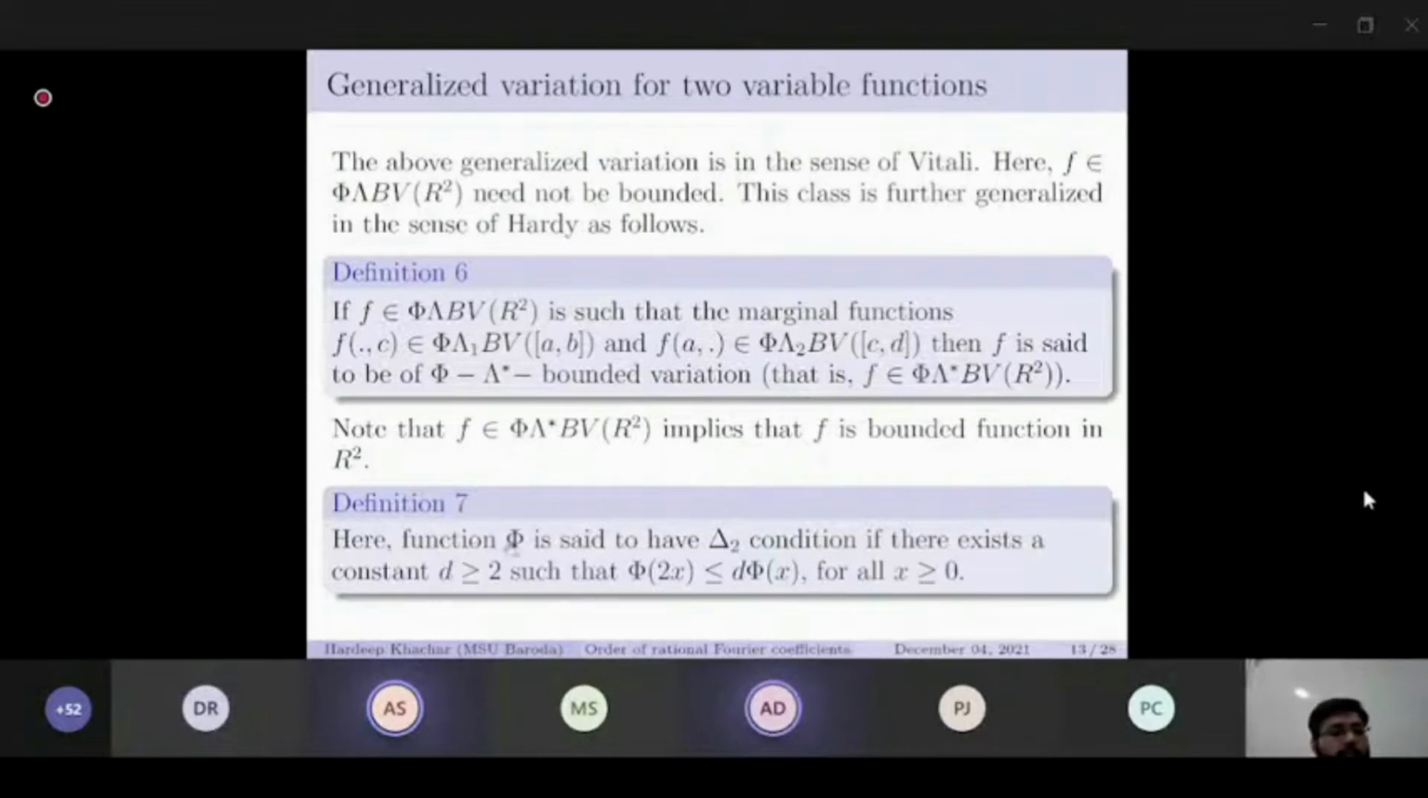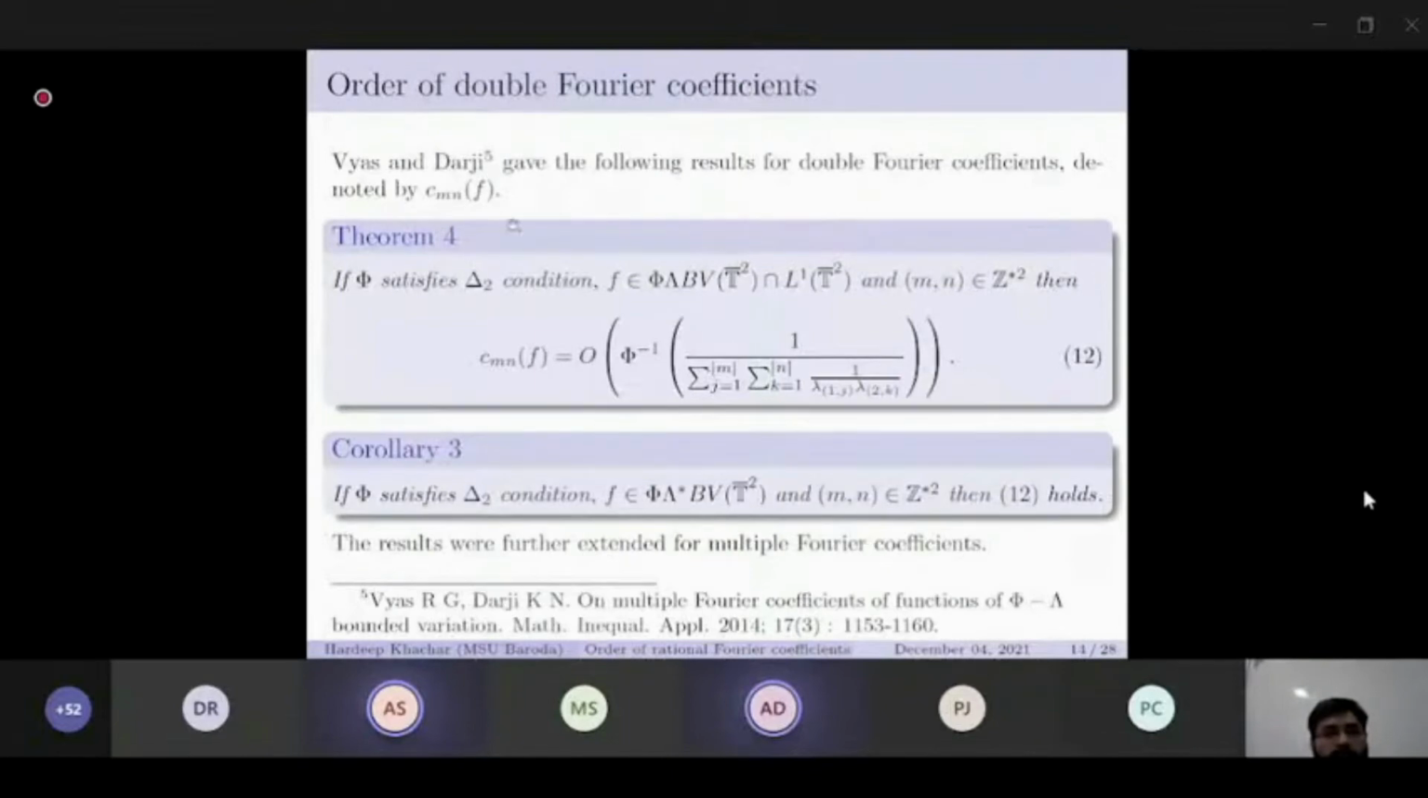Here a function phi is said to have the delta 2 condition if there exists a constant d greater than or equal to 2 such that phi of 2x is less than or equal to d times phi of x for all x greater than or equal to 0. Vyas and Darji gave the following results for double Fourier coefficients. If phi satisfies the delta 2 condition and f is of phi lambda BV, then Cmn is of order 12. A similar result holds for phi lambda star BV.